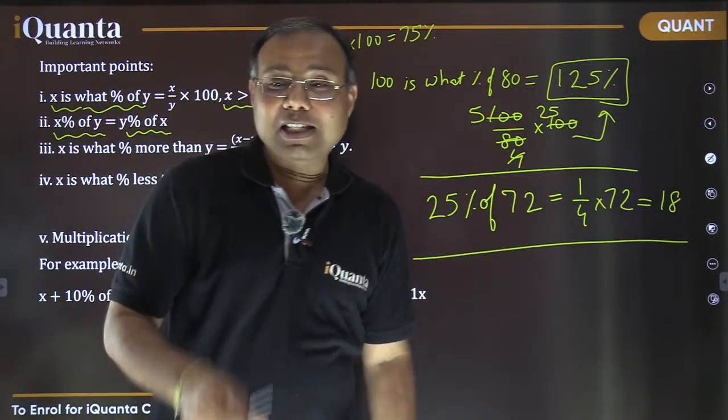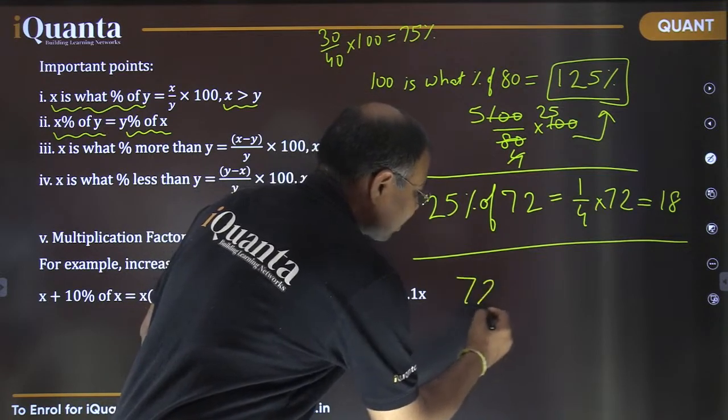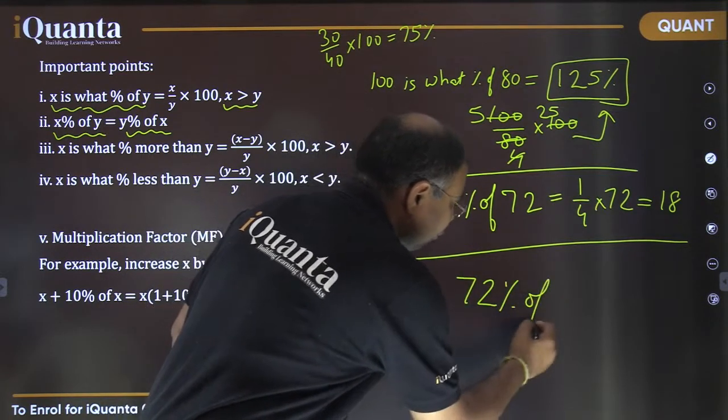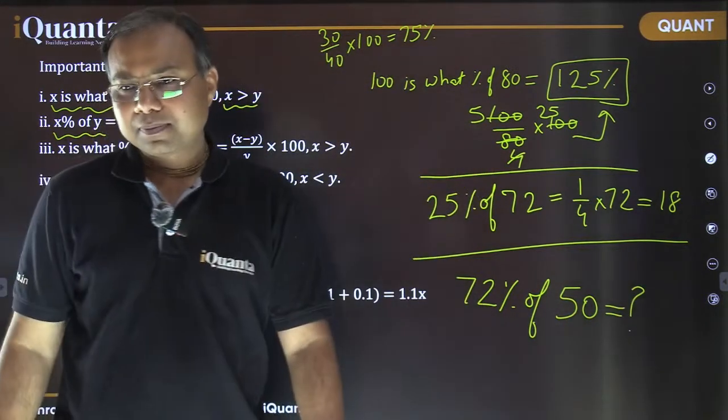Right? It is 1/4 of 72. Now, my dear students, if the question had been find 72% of 50, can you calculate? Fast, please.